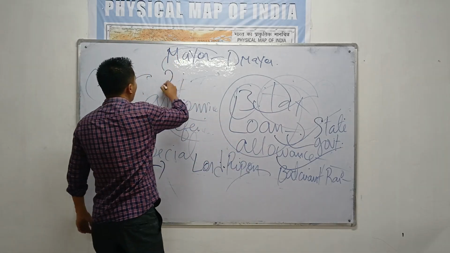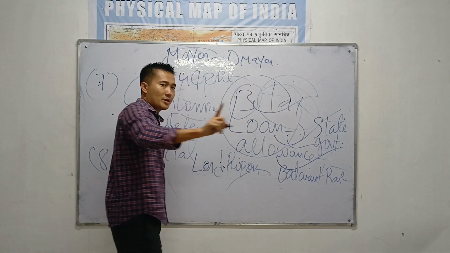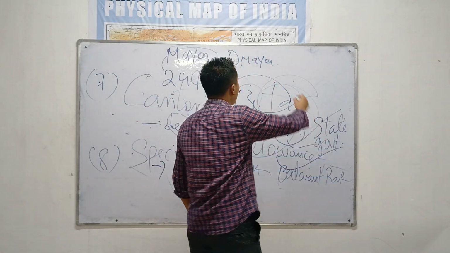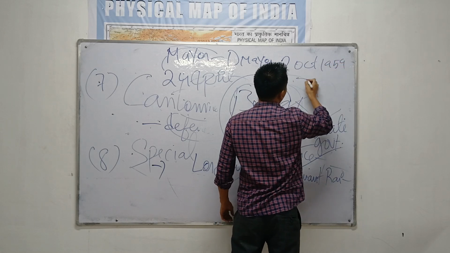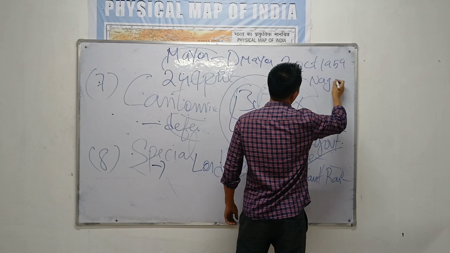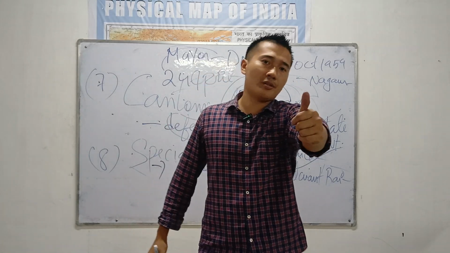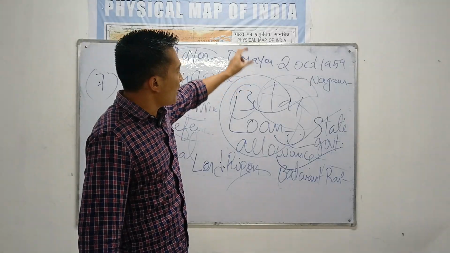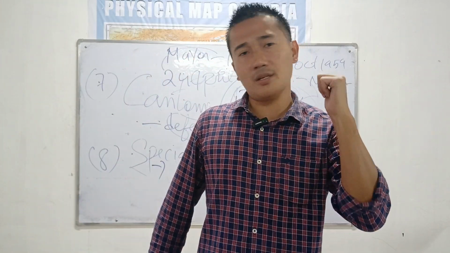And remember, 24th April is known as Panchayati Raj Day. On top of that, remember, 2nd October 1959, Nagaur district of Rajasthan is the first state to implement the Panchayati Raj system.